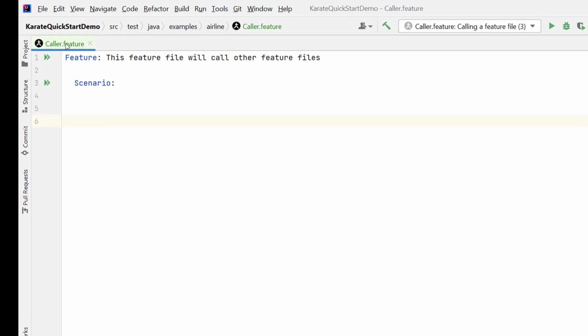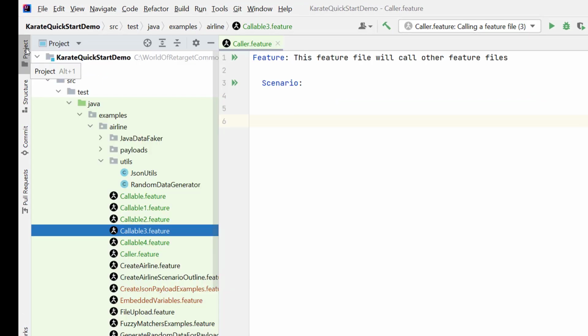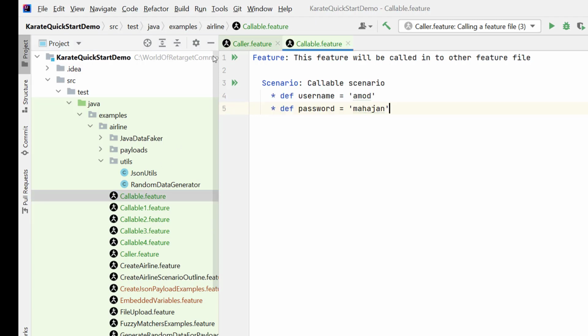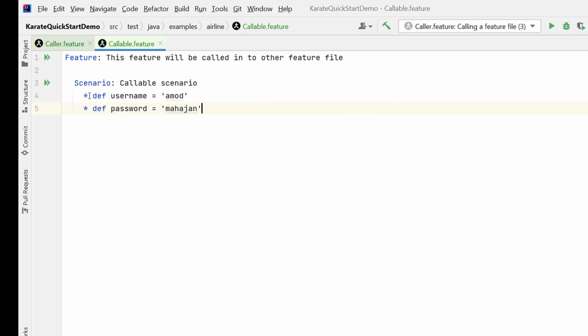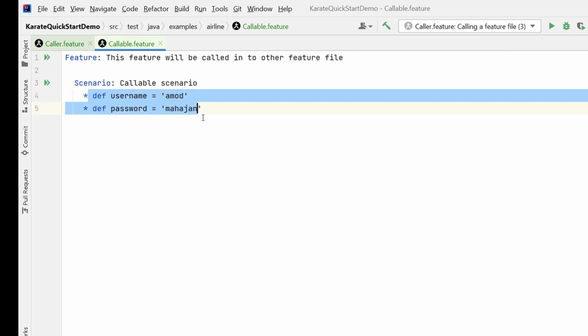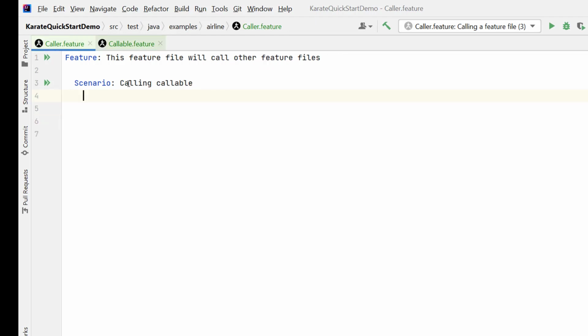I have created one feature file called caller.feature, and I have already created some feature files which I want to call here. First, we have callable.feature, and here you can see I have simply defined two variables using the def keyword. Now I am going to call this feature file into my caller feature. Since I need to call another feature file, I need to use the call keyword, and to read any file in Karate we use the read method.